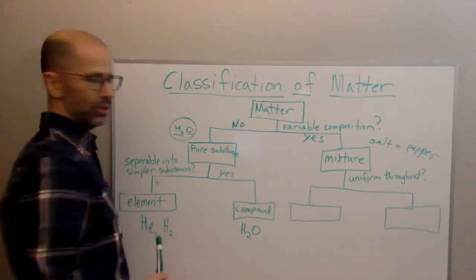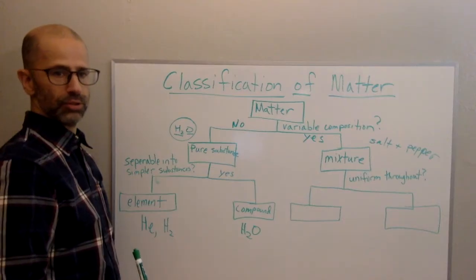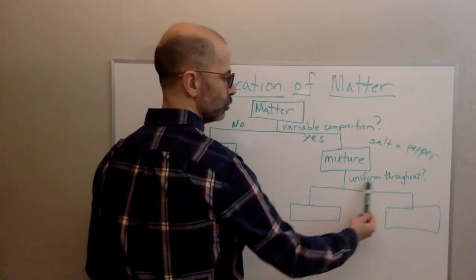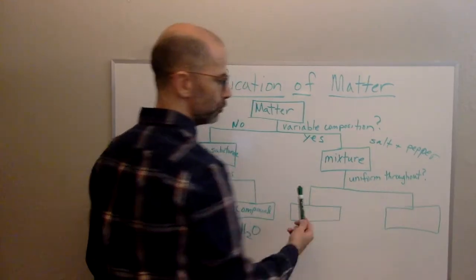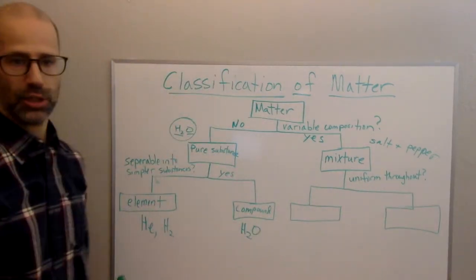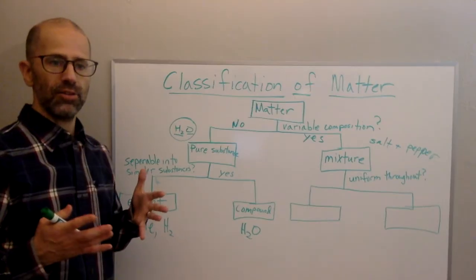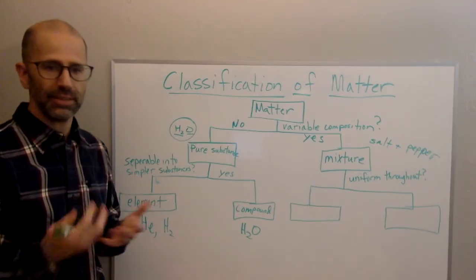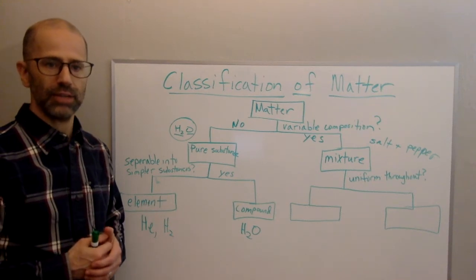Now, what about mixtures? It looks like we could break down mixtures into 2 categories. And we could do this by answering the question: is it uniform throughout the mixture? Meaning, does it look like one substance or does it not look like one substance? That's the main issue. That's the main question.